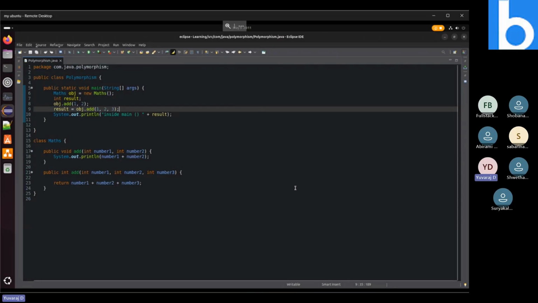Okay, today I'm going to take the method overriding concept. Yesterday, we have seen what is method overloading, constructor overloading, and what is a package.